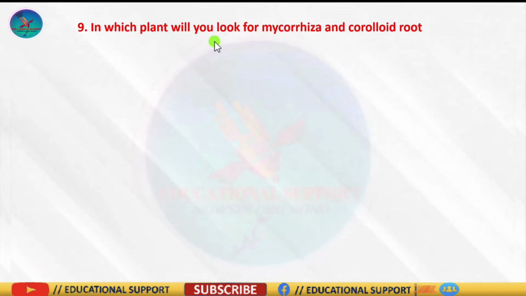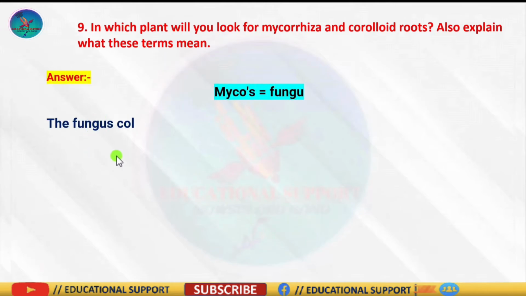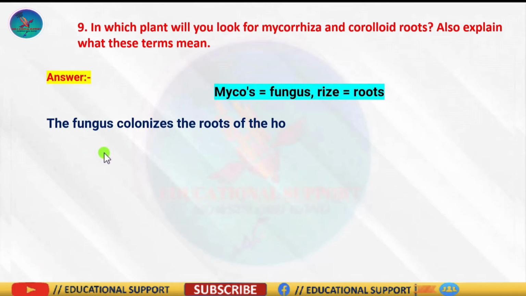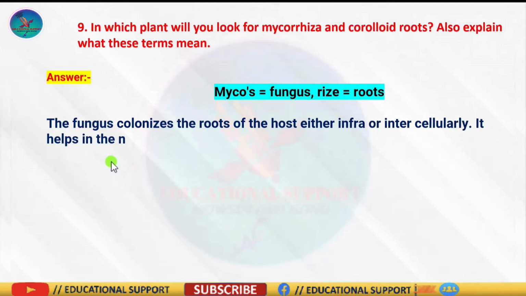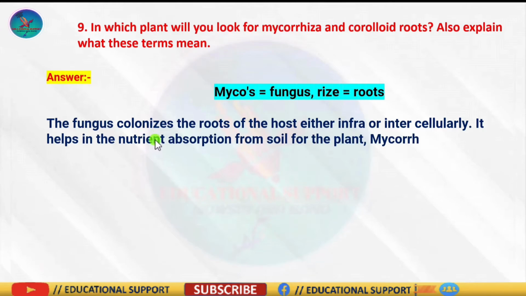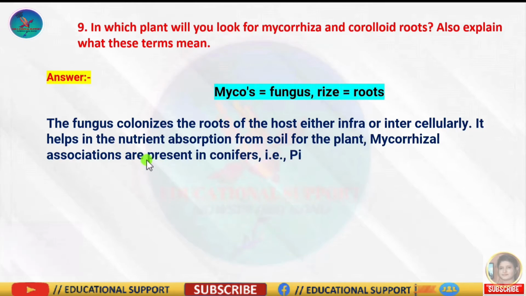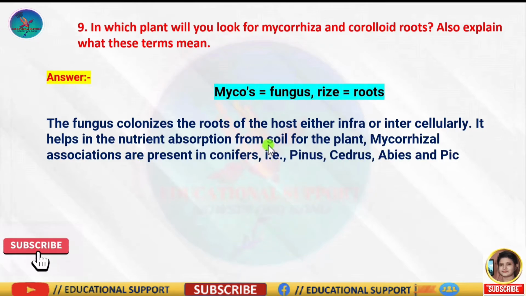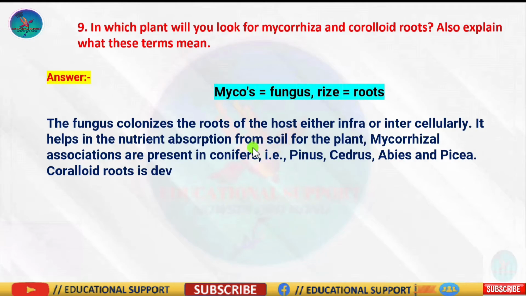Question number 9 is, in which plant will you look for mycorrhiza and coralloid roots? Also explain what these terms mean. So roots in some genera have fungal association in the form of mycorrhiza, while in some other, small specialized roots called coralloid roots are associated with nitrogen fixing cyanobacteria.